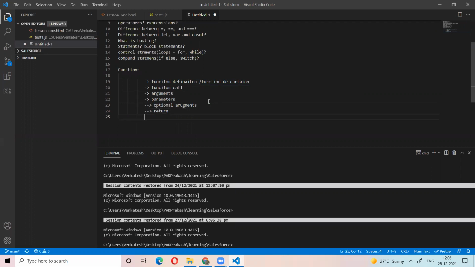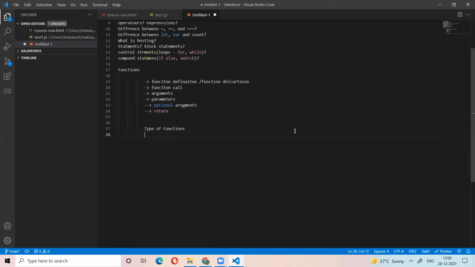I think. Okay. Now in today's class, I will tell the main important questions. In recent times, so many interviews are asking questions on these topics only. I will explain what those are. So today I will explain the types of functions. In recent interviews, so many interviewers are asking this question only. What are the types of functions? So we have so many types of functions.